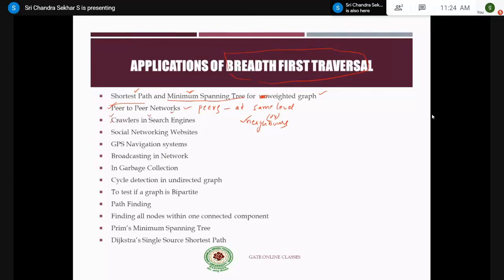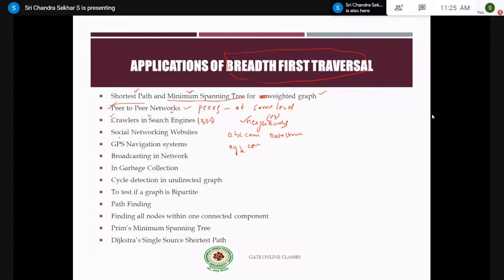For example, if today you search for a concept called data structures, you may get the first website as abc.com, and if you search for the same concept of data structures tomorrow, you will get some website like xyz.com. So this is nothing but search engine optimization, where you make use of the concept called crawlers, right? So these crawlers in search engines are making use of this BFS technique only.